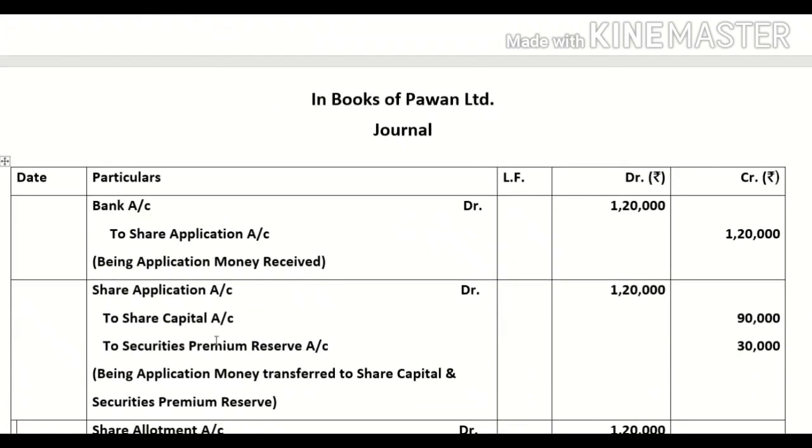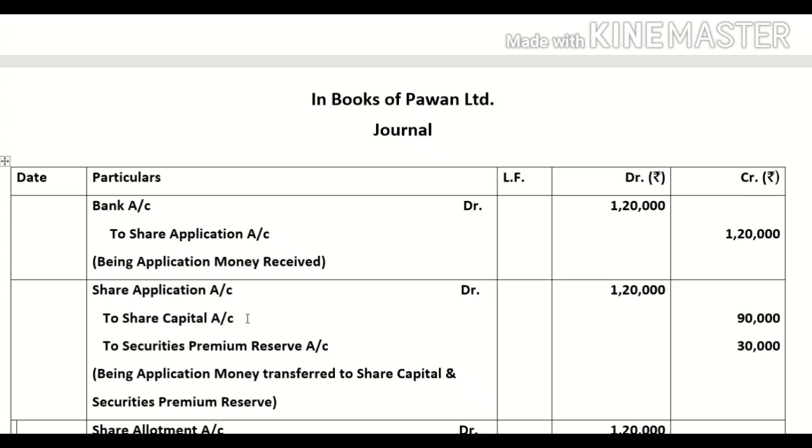So first entry will be how much you will receive on application at the rate ₹4. Bank account debit to share application 30,000 multiplied by 4. What amount will you receive? 1,20,000. Then out of this ₹1,20,000, the amount belonging to premium will be transferred to securities premium and rest will be transferred to the share capital. Entry will be share application account debit to share capital to securities premium reserve account.